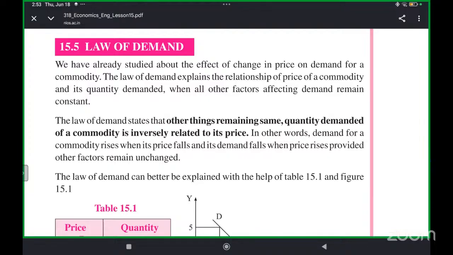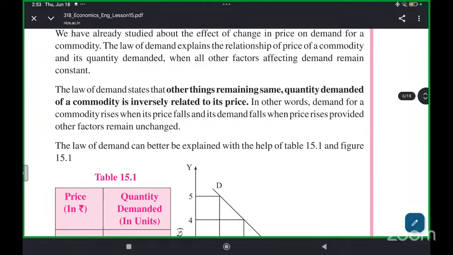Now, this relationship where one thing is increasing and the other thing is decreasing, or when one thing is decreasing, the other thing is increasing, is known as an inverse relationship. Inverse means opposite. Opposite is happening. So this relationship is called an inverse relationship.